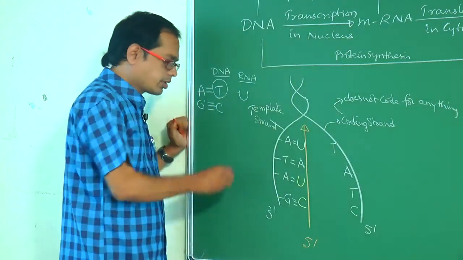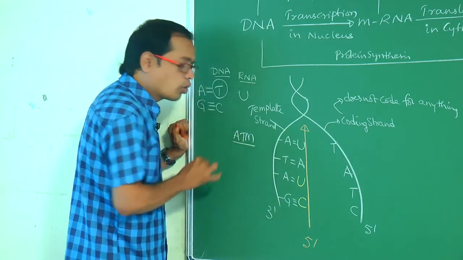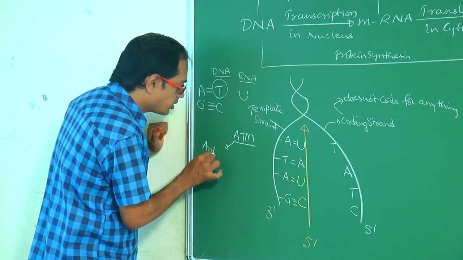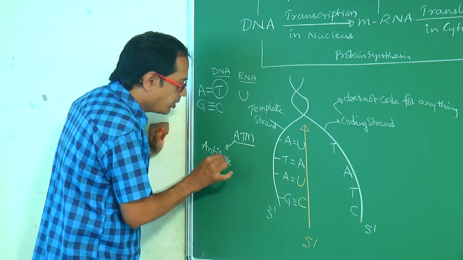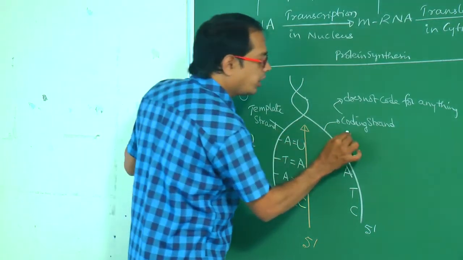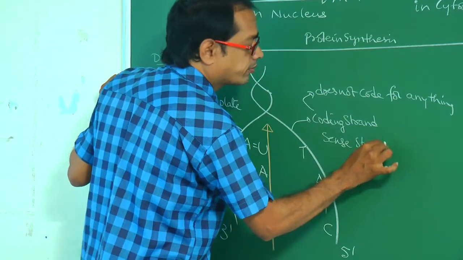So to remember the other names easily, ATM code. A means antisense strand. This is the antisense strand, which means this other one will be called the sense strand.